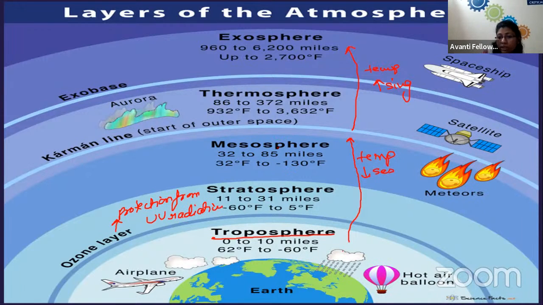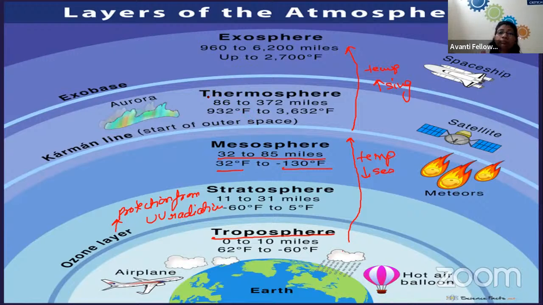Then we have the mesosphere, the third layer. This is the layer where, when meteors come into the atmosphere, they start burning, right? They start burning due to the friction which they have got. The thickness of the mesosphere is 32 to 85 miles and the temperature ranges from minus 130 degrees to 32 degrees Fahrenheit. Now you can see the temperature has again started increasing.